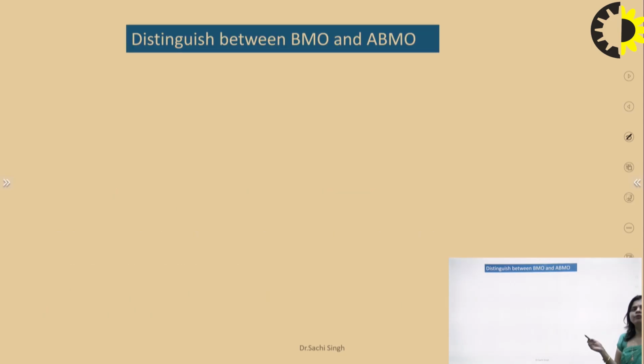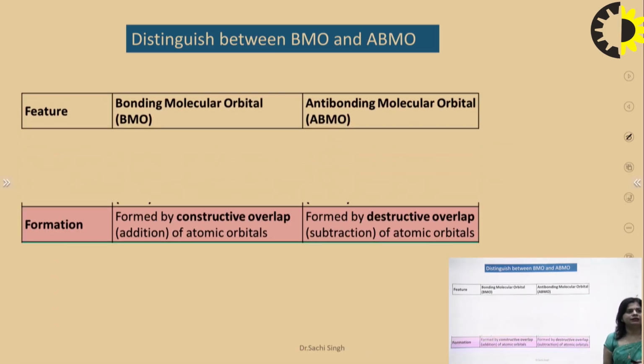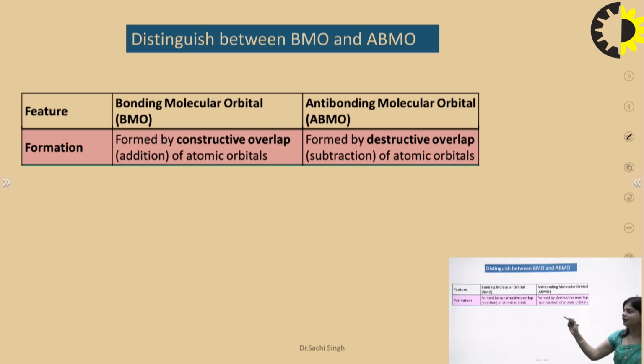Now there are some important points which explain the distinction between bonding and anti-bonding. So first is formation, as we already explained. The bonding molecular orbital takes place when there is a constructive overlap of the atomic orbitals, and the anti-bonding is formed by the destructive overlap of the atomic orbitals.